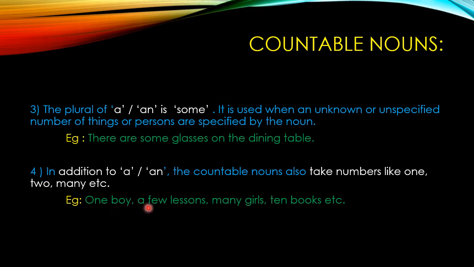Here a few before the countable noun lesson, and here we have used the word many before the countable noun girl, and here we have used the word 10 before the countable noun book. So instead of a or an, we can use some or 1, 2, many, etc. Right?